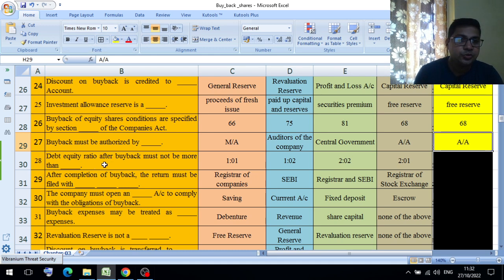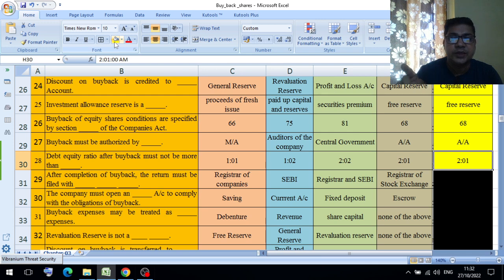Debt equity ratio after buyback must not be more than dash. It is also repeated. The answer is 2 is to 1. After completion of the buyback, the return must be filed. Return must be filed with dash.